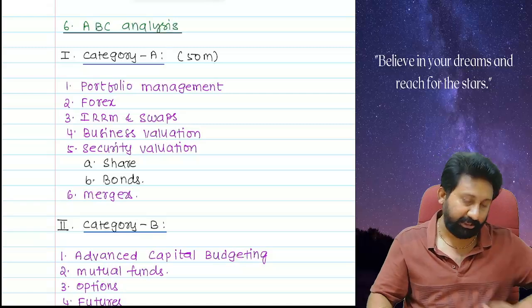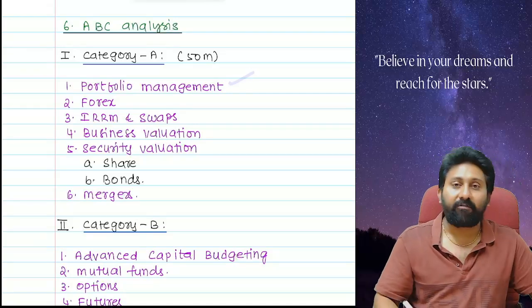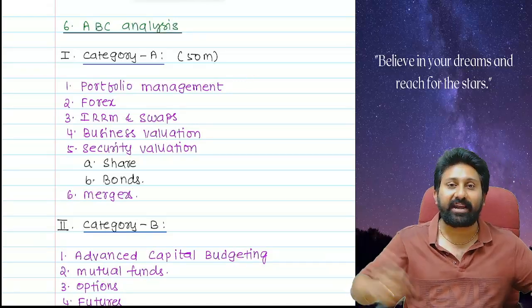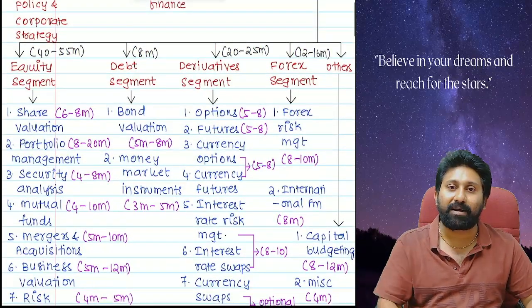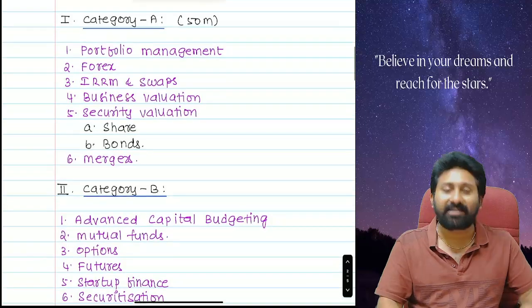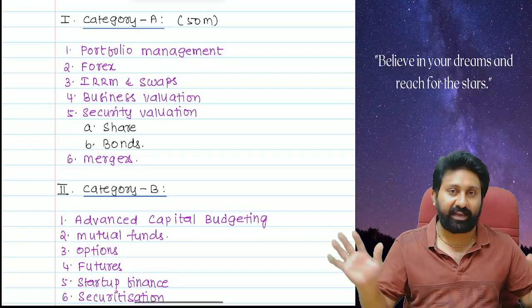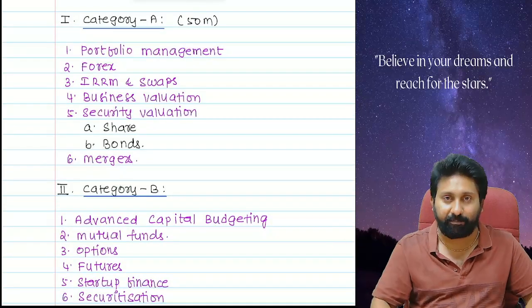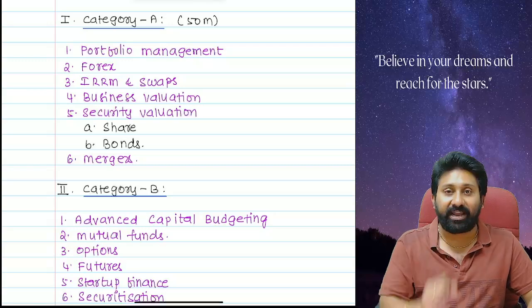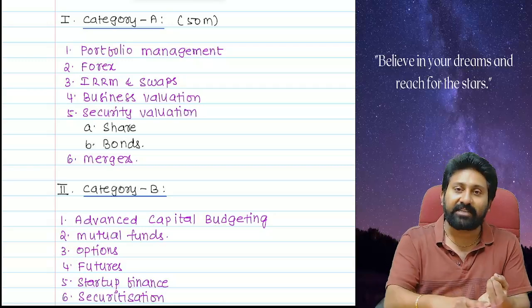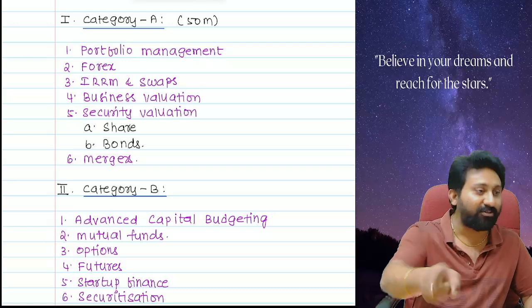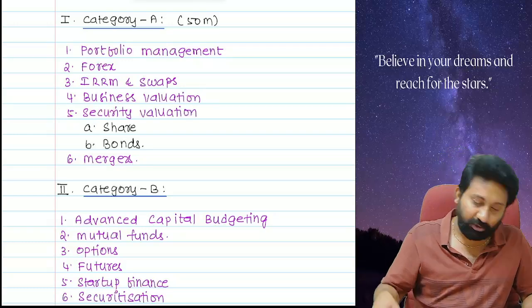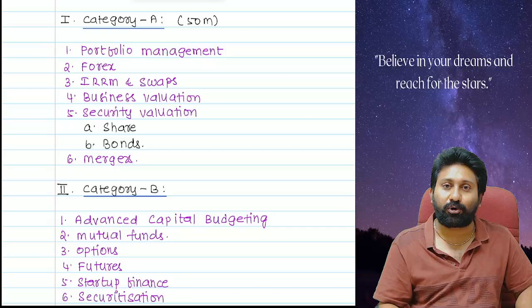Clear? Next one, Forex. Why is Forex ranked? Sir, as per your estimate, derivatives has more marks than Forex. No. Marks is not always the criteria. Coverage. Again, I am telling you, quality and quantity both. When you cover Forex, the 3 chapters in derivatives, currency options, currency futures, and currency swaps, will also be covered along with Forex. So therefore, Forex is ranked 2.